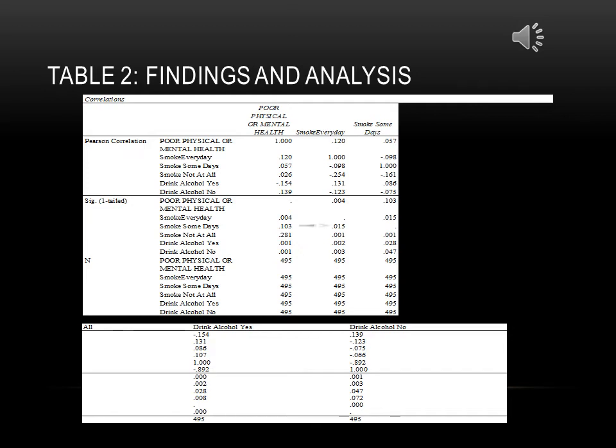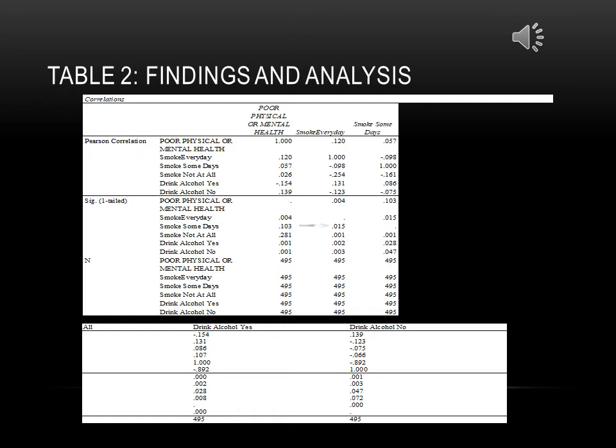Findings and analysis. Let's look at the Pearson r correlation. To examine the correlations of predictive variables, smoke every day, smoke some days, smoke not at all, drink alcohol yes, and drink alcohol no, on the outcome variable poor physical and mental health, a Pearson r correlation was conducted. Smoke every day and poor physical and mental health were significant, positively and weakly related. r equals 0.120, R squared equals 0.01. There was a p-value of 0.001 and a 1% variance.